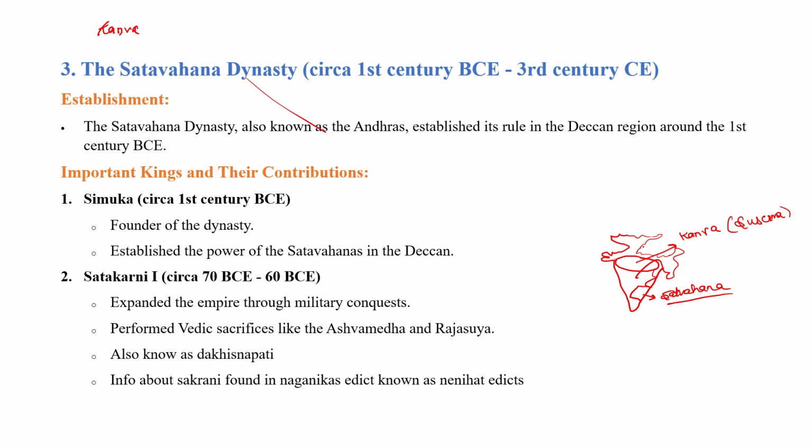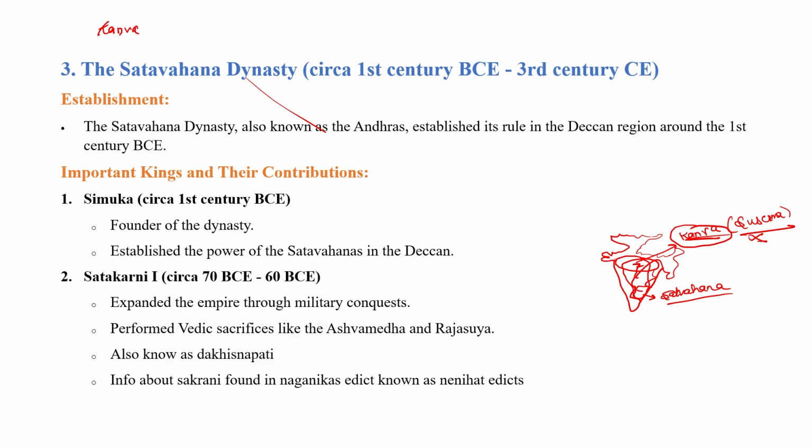When the Satavahanas looked at northern India, there was a weak ruler known as Susharma, who belonged to the Kanva Dynasty. At that time, the Satavahanas attacked the Kanvas. They killed Susharma, captured the Kanva Empire, and spread the Satavahana Dynasty from south to north. So the Satavahana Dynasty's origin was from southern India, from Andhra Pradesh. But when they captured the Kanva Dynasty and killed Susharma, the empire expanded from south to north. So the Satavahana Dynasty was the first dynasty in Indian history to capture from South India to North India.